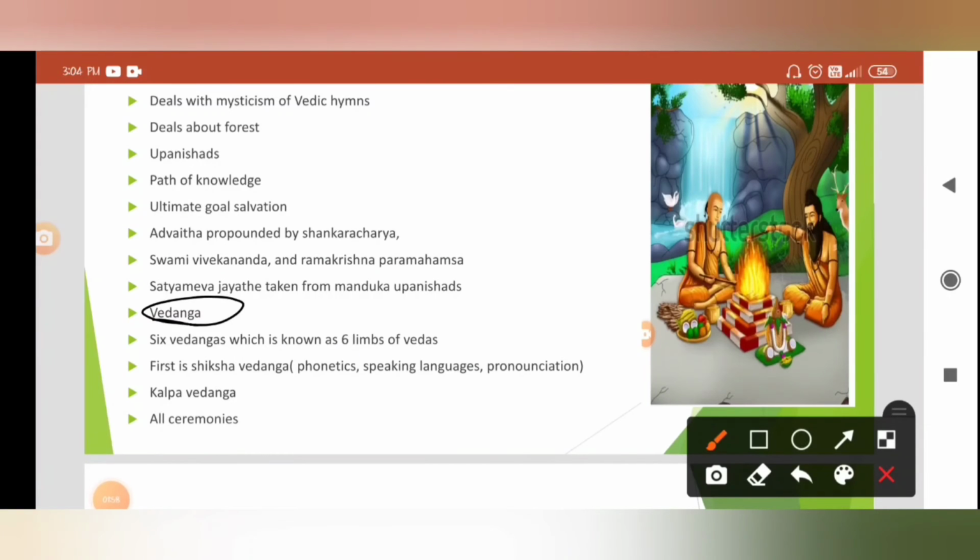Vedangas are again classified as 6 types or 6 limbs of Vedas. The first is Siksha Vedanga. As we have seen in the flow chart, Siksha is for phonetics, speaking and pronunciation. And the Kalpa Vedanga is for ceremonies.